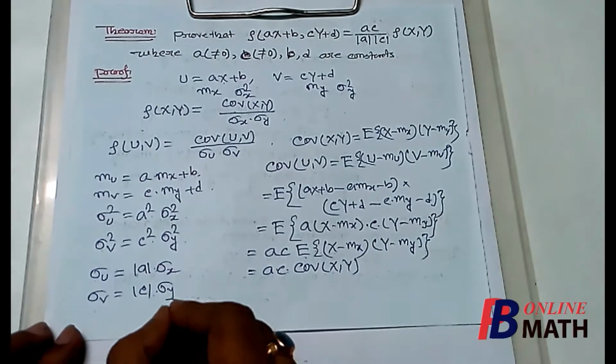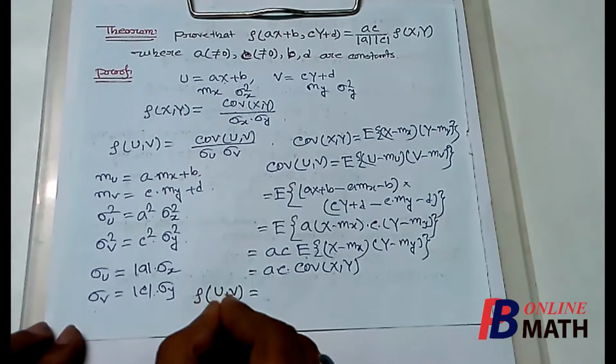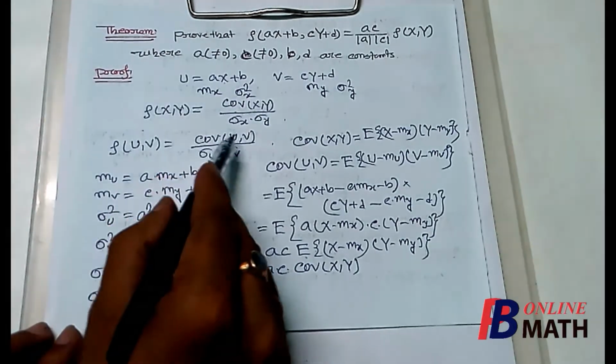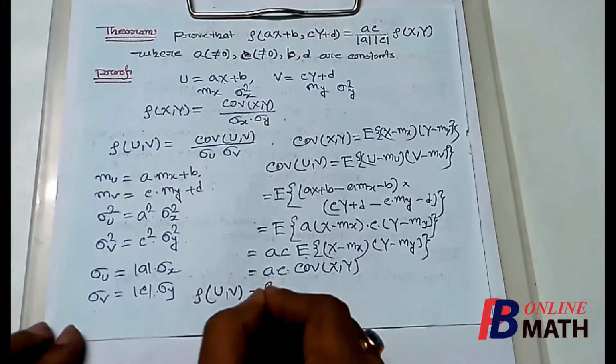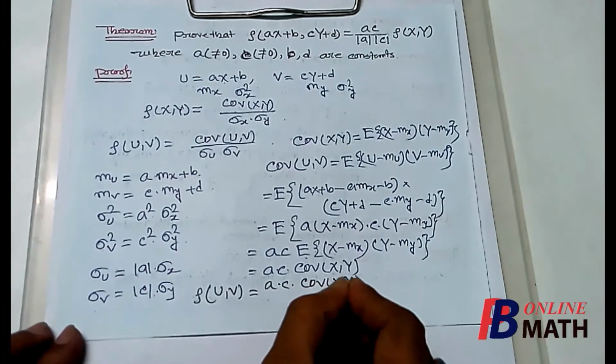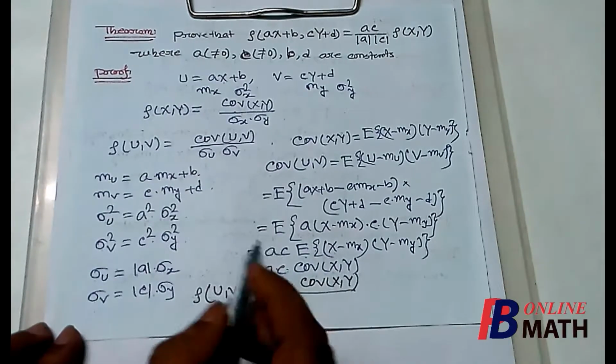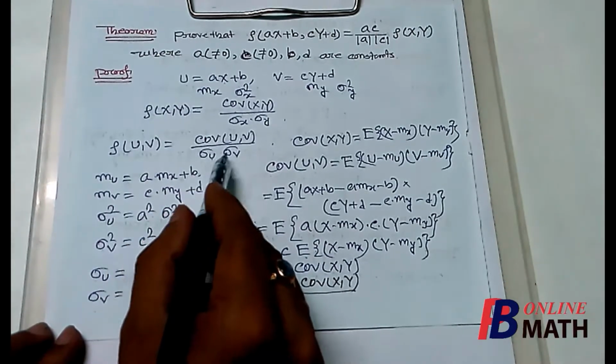So correlation coefficient of u and v, that is rho uv, is equal to covariance of u and v, that is a into c into covariance of x and y, which we have already obtained, divided by sigma u into sigma v.